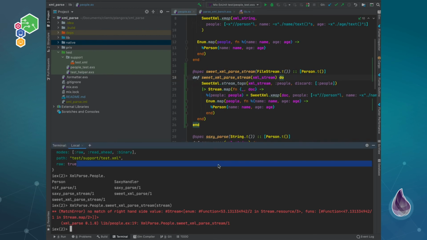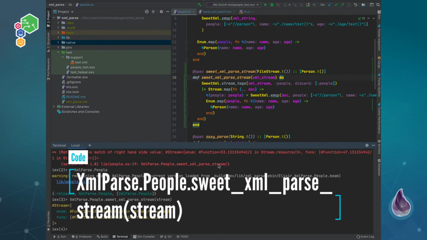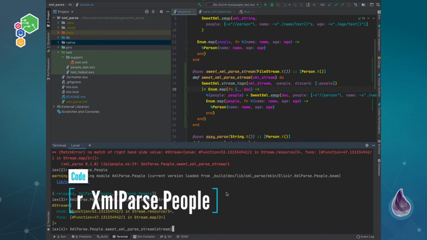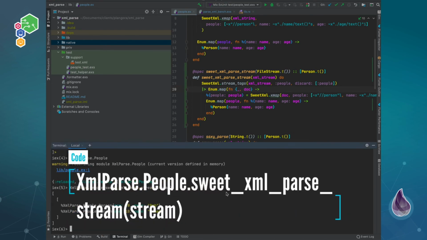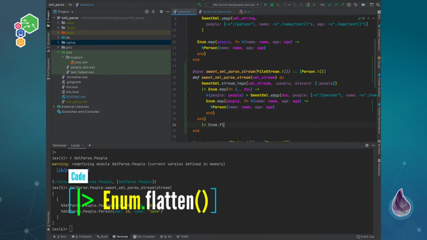And we can just quickly recompile this one. Actually, we can just reload that. So XML parse.people. Okay, that returns a stream. So instead of Stream.map, then we can just change this to an Enum.map. So that way we're going to get everything out automatically. And there we go. We basically have this, but now we have a double array, so we can just change this to be Enum.flatten.